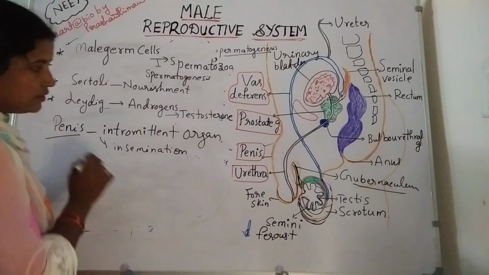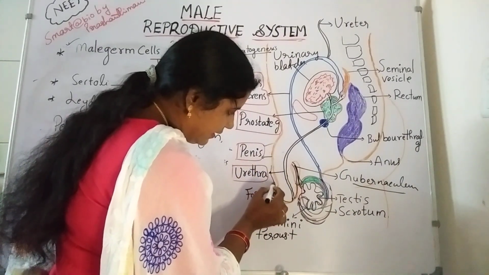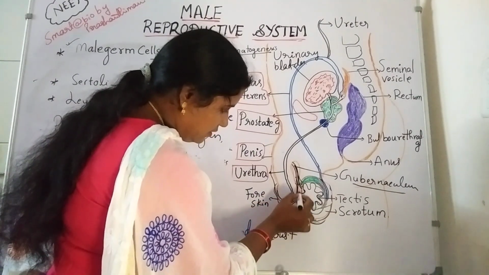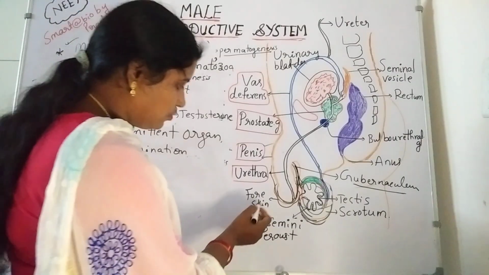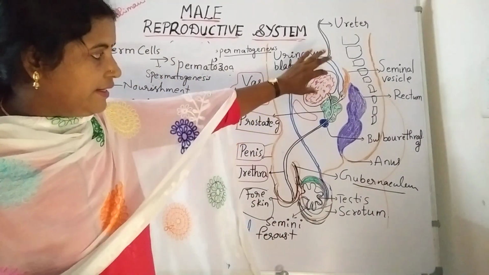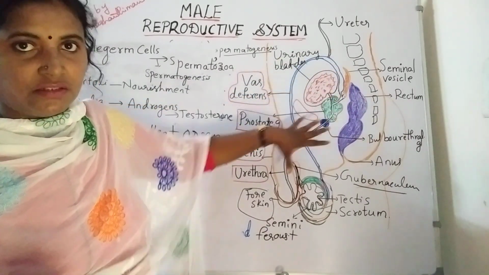The penis has an enlarged portion, which is covered by a thin layer of skin known as the foreskin. The urethral meatus from the urinary bladder enters into the penis.